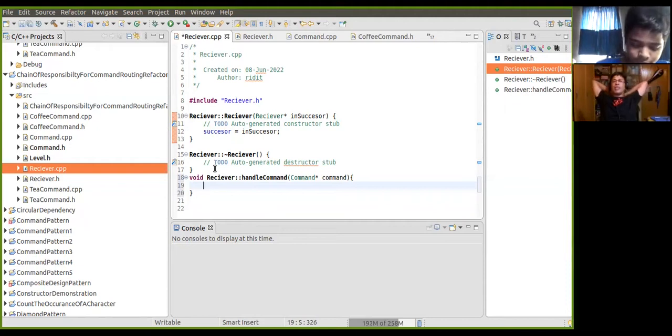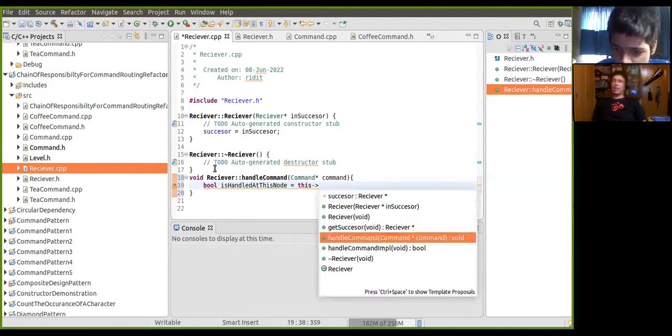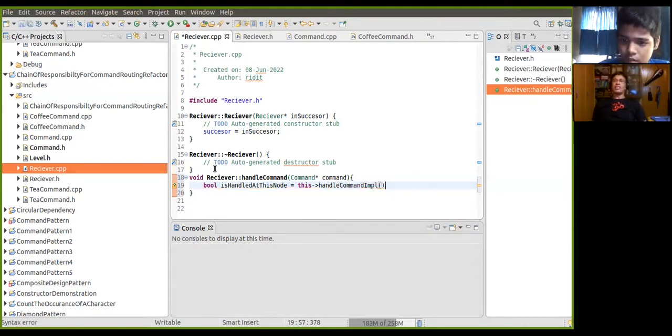So handle command will take the help of handle command implementation. Now handle command implementation is a pure virtual process. So boolean is handled at this node. Very good. You are checking whether it is handled at this node. This is equal to, you are basically calling the method. It will make this and this, because in C++ this is just a pointer, and then handle command implementation.